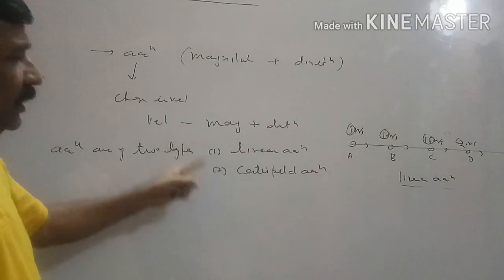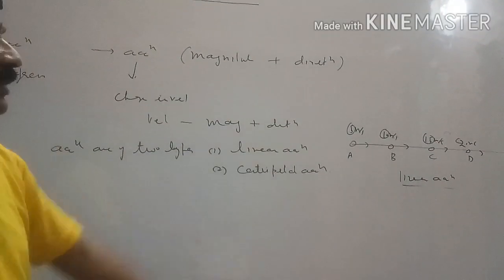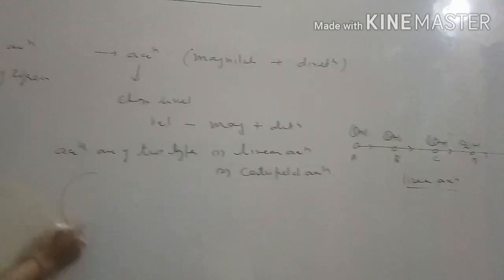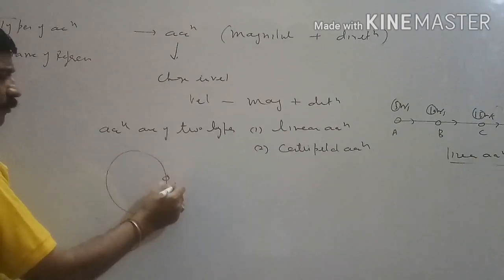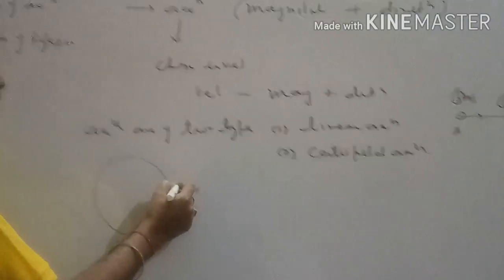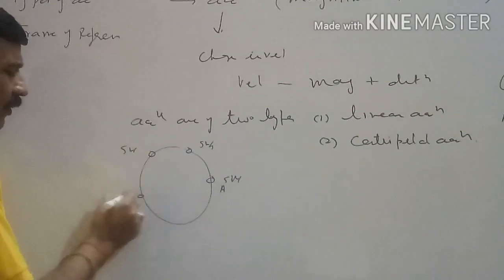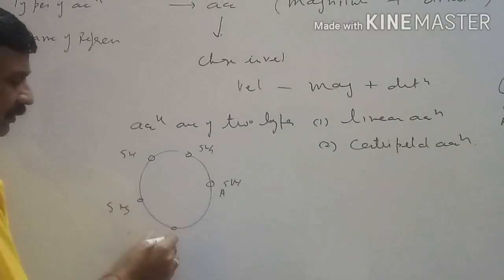But if the body is moving in such a manner that magnitude is not changing, only direction is changing. For example, we have a circular track. From point A a person starts moving. Here velocity was 5 meter per second, here also 5 meter per second, here also 5 meter per second. Uniform motion is being performed.